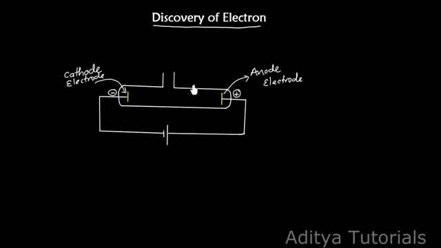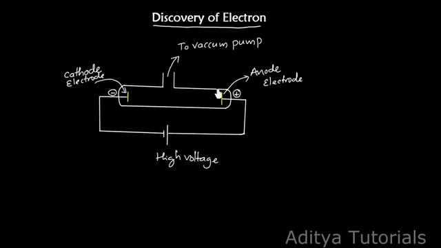Initially there is 1 atm pressure present, and it is reduced by connecting this tube to a vacuum pump. Here it is the inlet. From this you have to take out the air present in the discharge tube, and therefore it is connected to a vacuum pump. These two electrodes are connected to a battery, and that should be a very high voltage battery.